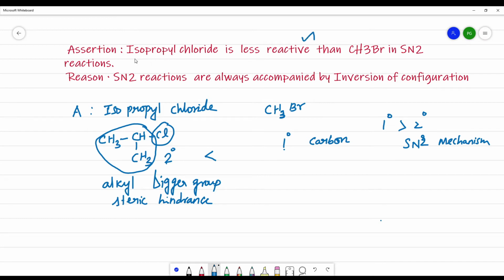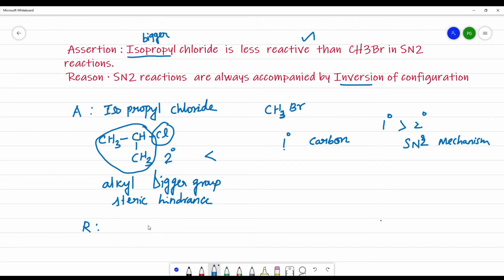Why is it less reactive? This isopropyl group, this alkyl group, is bigger in size. So if you have a bigger group, there will be steric hindrance and the SN2 mechanism is not favored. And what is the reason given? The reason given is SN2 reactions are always accompanied by inversion of configuration.